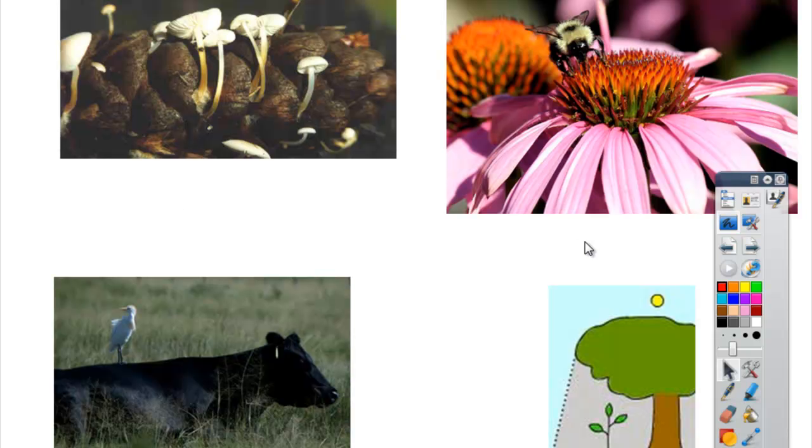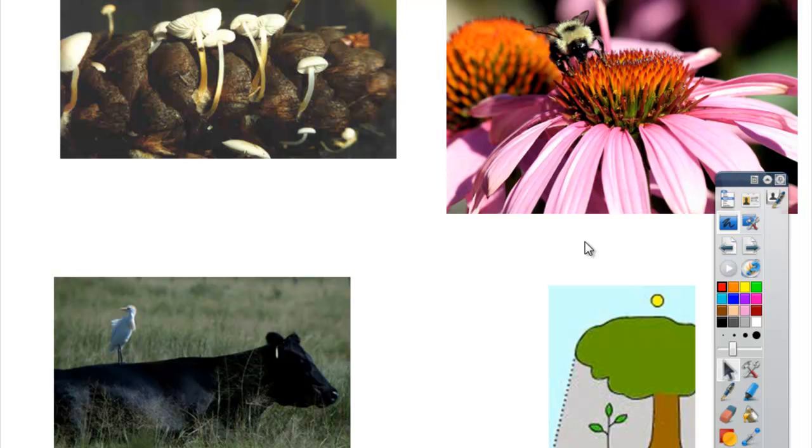All right, so we got some pictures here. I think some of them we've already talked about, but let's look at the upper left, where you have a fungus on a pine cone, where that fungus is actually a saprophyte. It's a saprophytic relationship between the fungus and the pine cone. The fungus is taking over and getting nutrients out of a dead organism. Okay, so that's a very simple one.